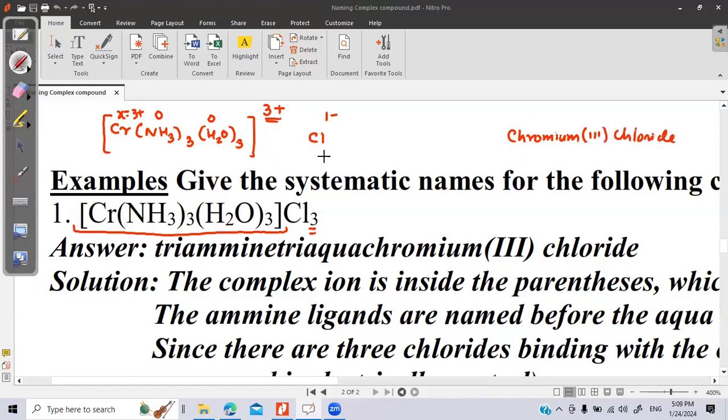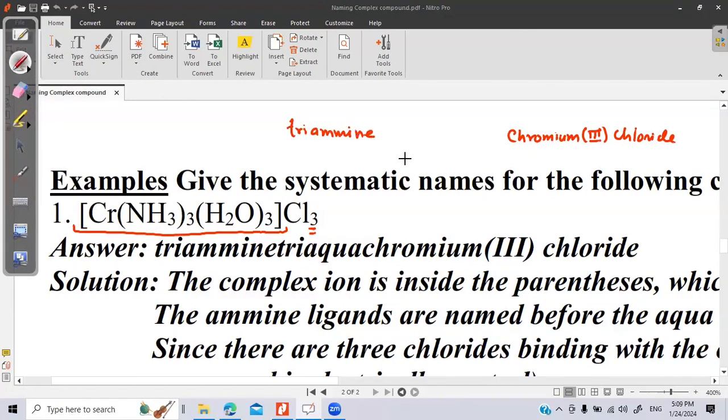We don't have to number the chlorine here, chloride, because the plus 3 oxidation state of chromium will satisfy the number of chlorides. Now we have 3 amine groups, so we can write triamine, and triaqua.